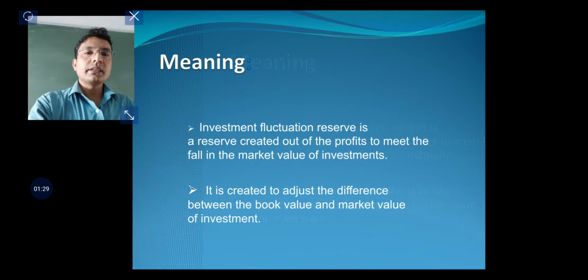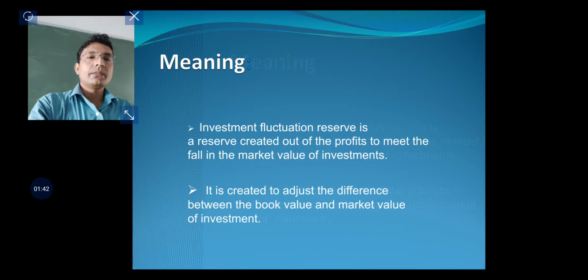So this reserve has a special purpose for adjusting the fall in the market value of investment, and therefore it is created to adjust the difference between the book value, that is balance sheet value, the value appearing in the books, and market value of the investment.